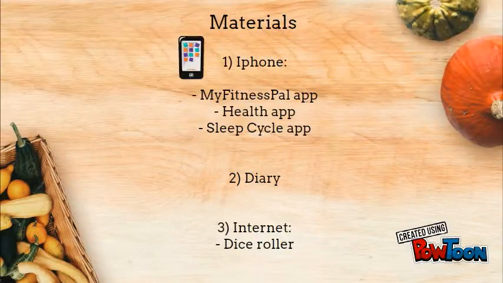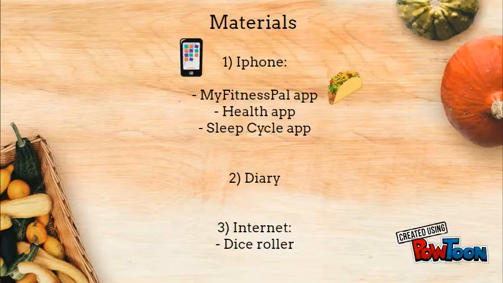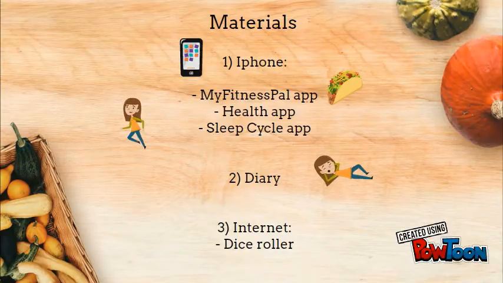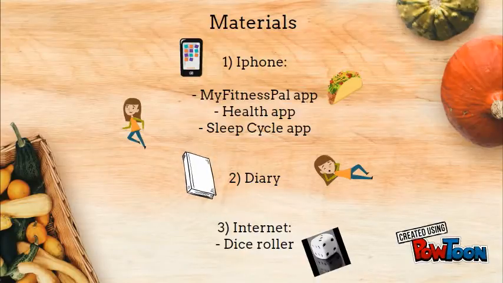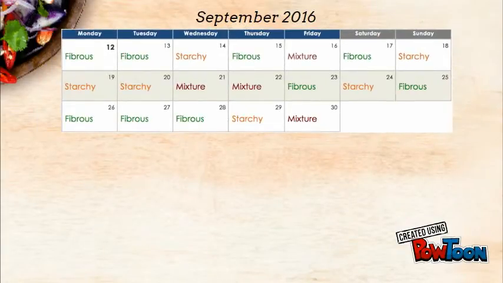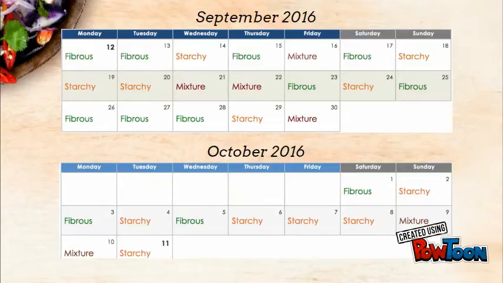She uses MyFitnessPal app to calculate and note her calories intake for every meal, the Health app to calculate the calories burnt before lunch, the Sleep Cycle app to measure the number of hours she sleeps. She uses a diary to rate her level of sleepiness, and she uses the internet to roll a dice to randomize the different conditions and determine her lunch. This is a record of the types of lunch she had for 30 days, which was randomized and determined by the online dice roller.